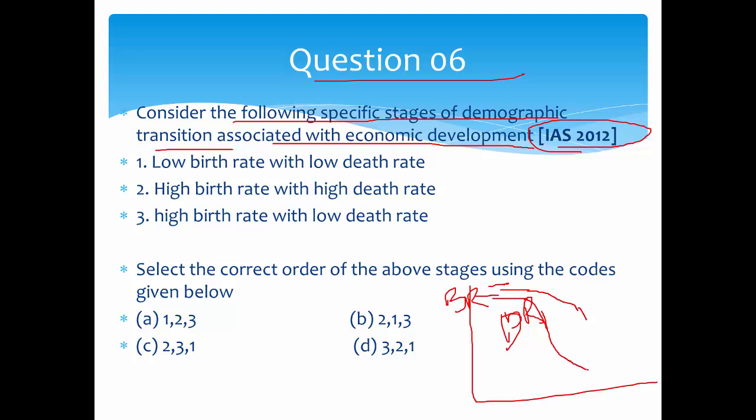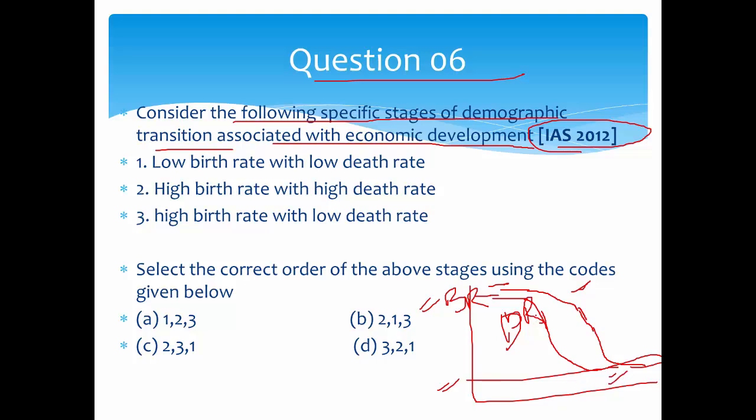And you can see that up to a certain limit, the death rate will become constant, and the birth rate will be high for some decades. After that the birth rate will also start decreasing, and then both birth rate and death rate will become low. This is when the economy has grown very high, that is an industrial economy. And this is an agrarian economy, or those economies which have wars and famines, or are very underdeveloped. So underdeveloped economies have both birth rate and death rate very high, and developed ones have both low.